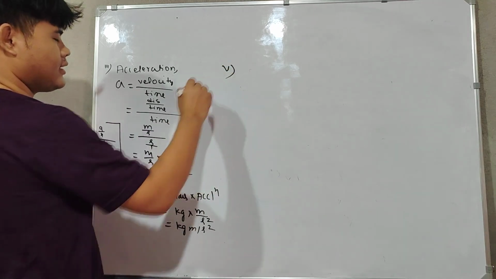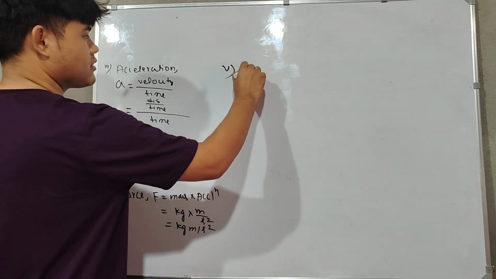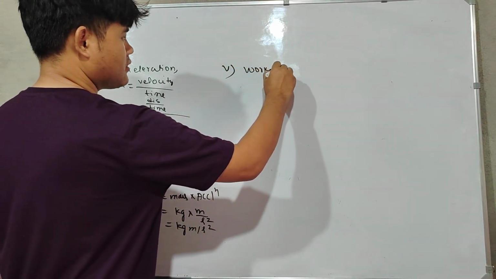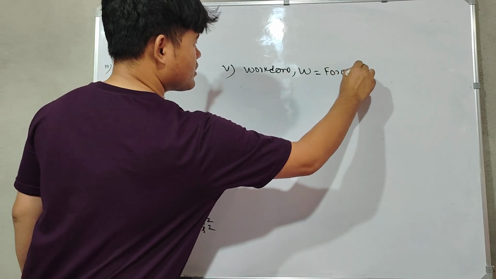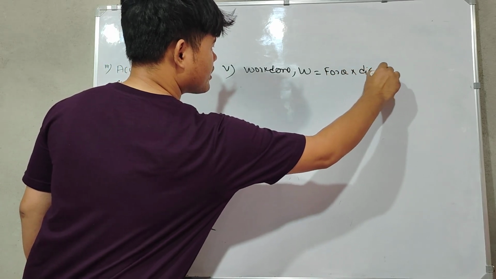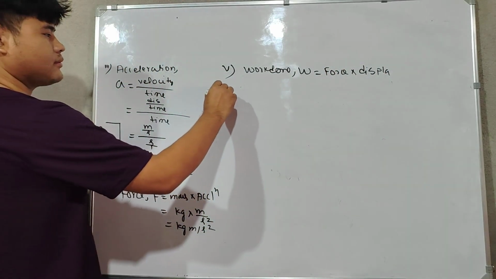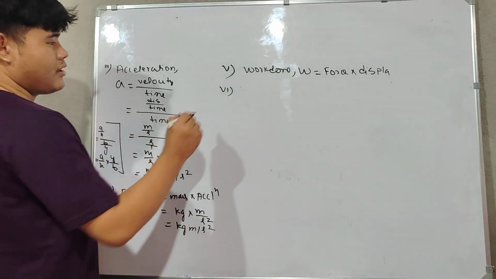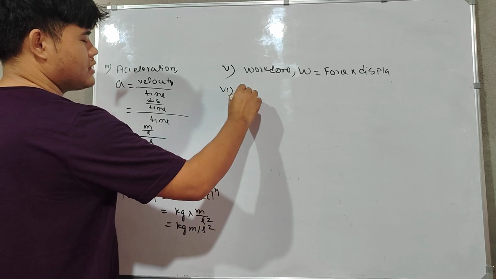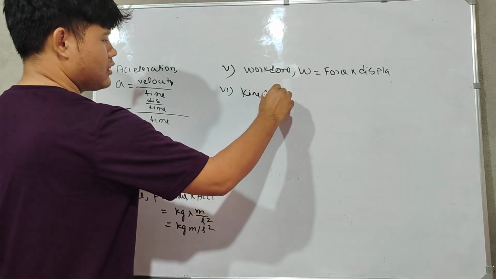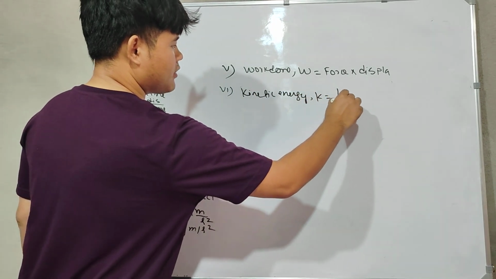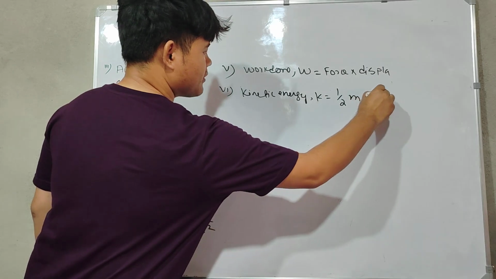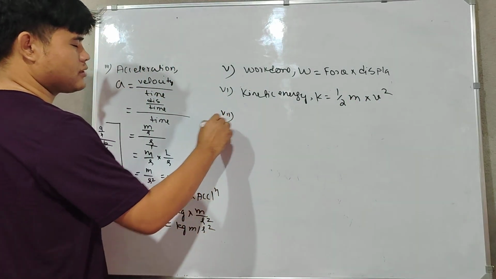Next we will find out for work done. W is equal to force into displacement. We find it out for this one. Number 6, find it for kinetic energy. T is equal to half of mass into velocity squared. We find it out for this also.